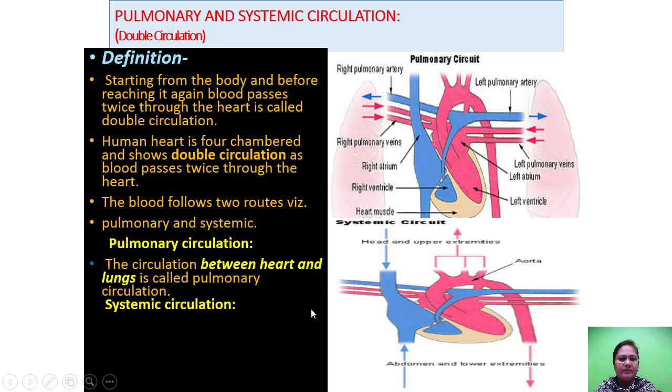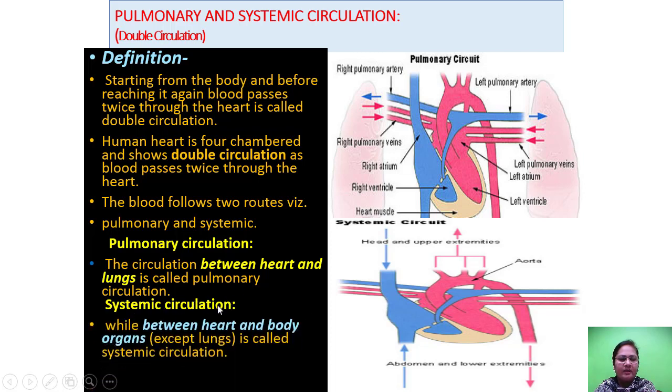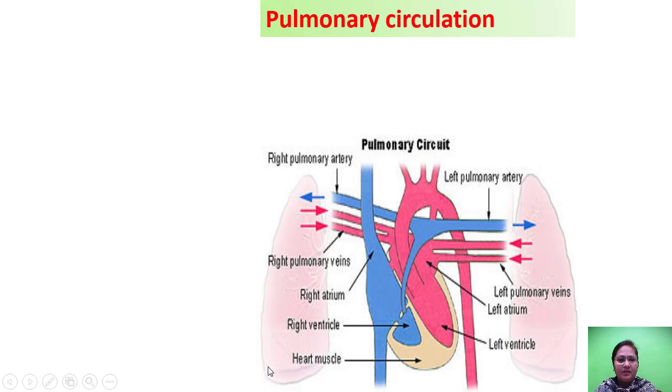Second one is systemic circulation. While between heart and body organs except lungs, it is called systemic circulation. Between heart and body. Between heart and lungs is pulmonary circulation. Between heart and body is systemic circulation. We shall see the first one, pulmonary circulation.